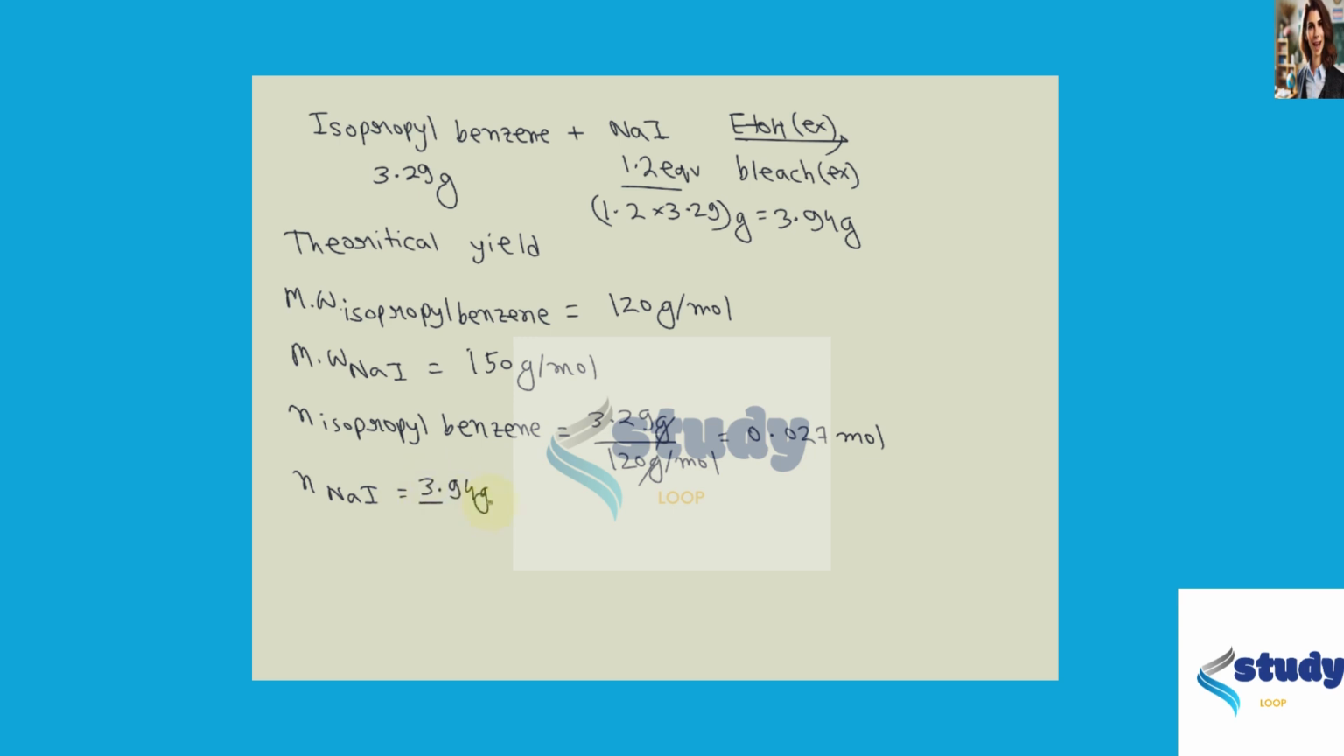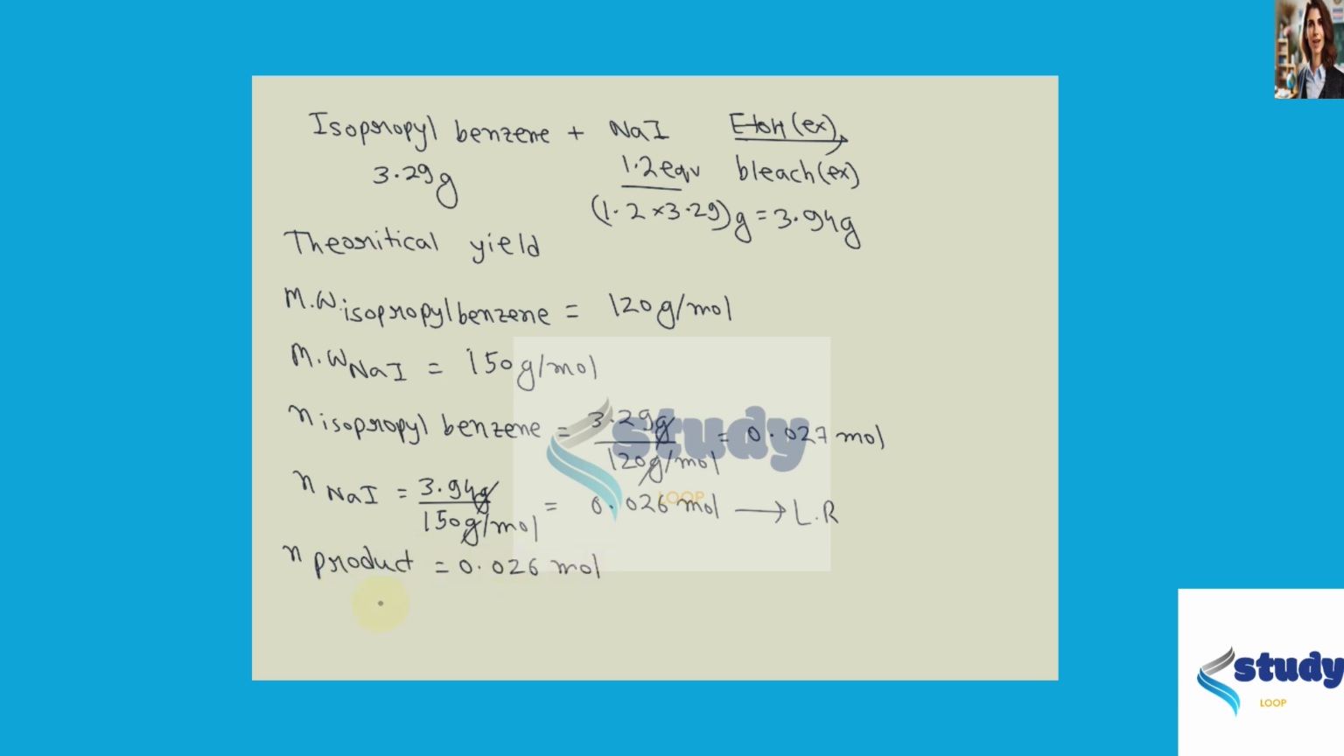And number of moles of NaI is equal to 3.94 gram by 150 gram per mole. Gram will cancel out, equal to 0.026 mole. So number of moles of NaI is less than number of moles of isopropyl benzene. So this will be the limiting reactant. If this is the limiting reactant, number of moles of product will be equal to 0.026 mole.